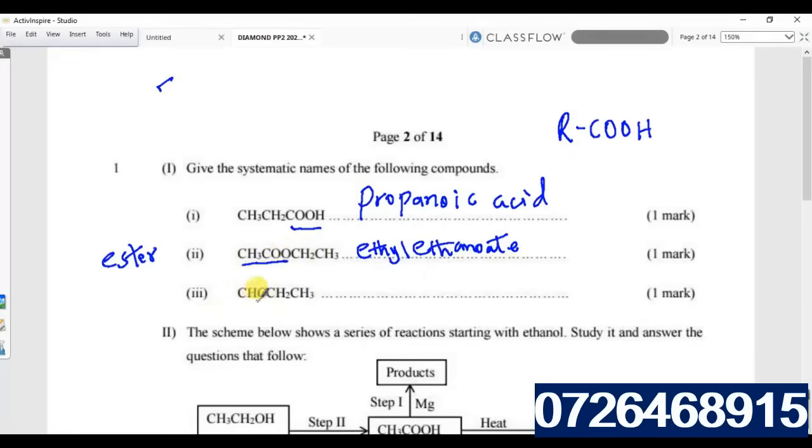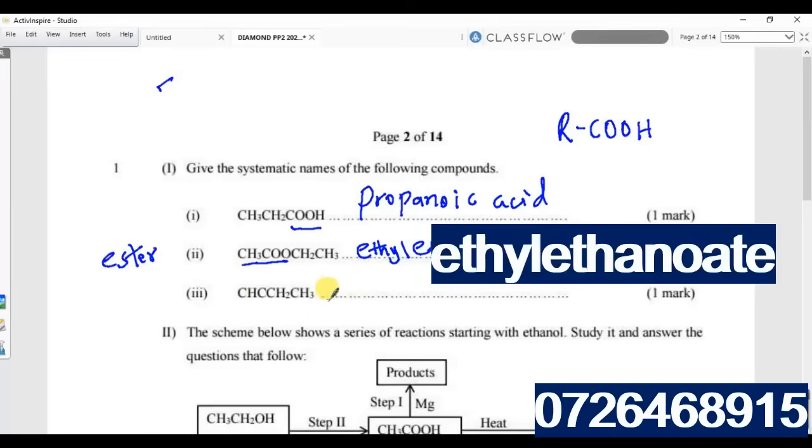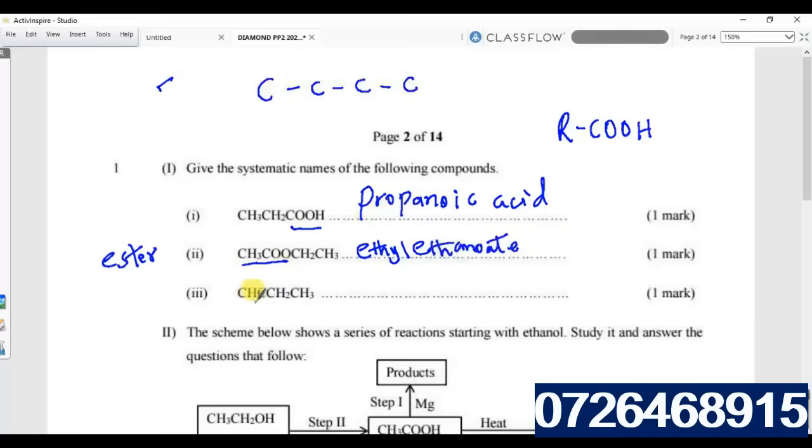Then the last one, number 3, here when you look at this one, you may not tell exactly what it is. So we don't know whether this is an alkane, an alkene, or an alkyne. What you do, count the number of carbon atoms, 1, 2, 3, 4. Write the structural formula for that compound. Once you have done that, put the hydrogens. The first carbon has got 1 hydrogen. The second one does not have any hydrogen. The third one has got 2. The fourth one has got 3.